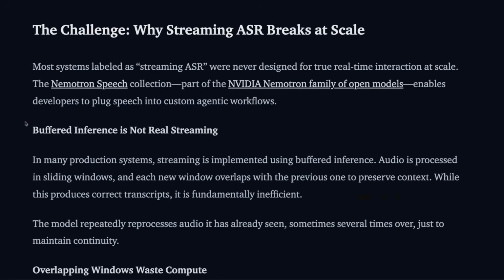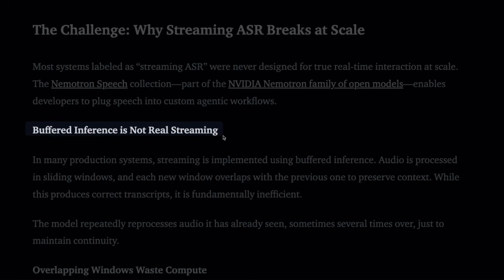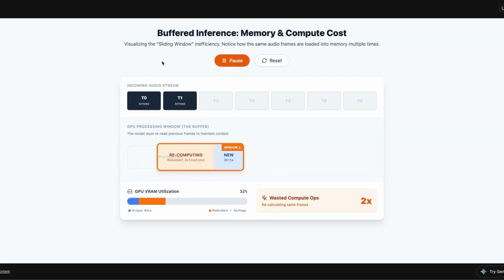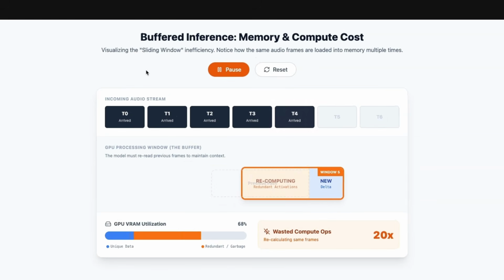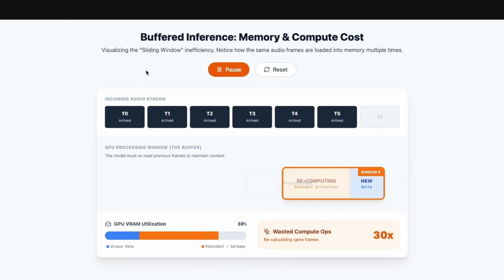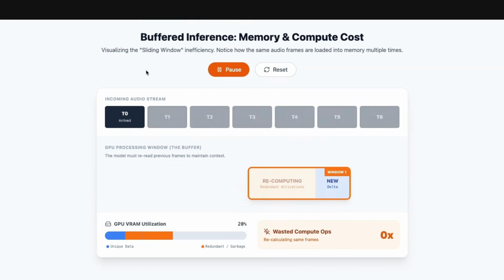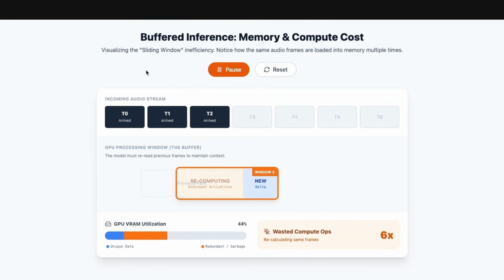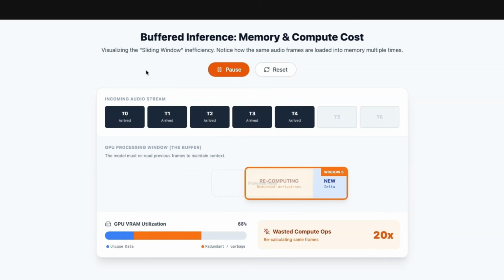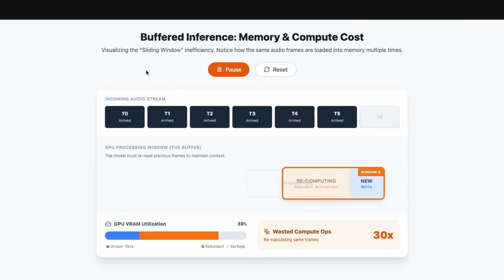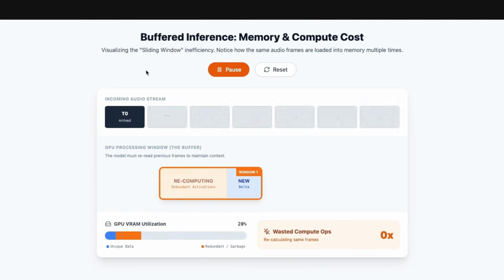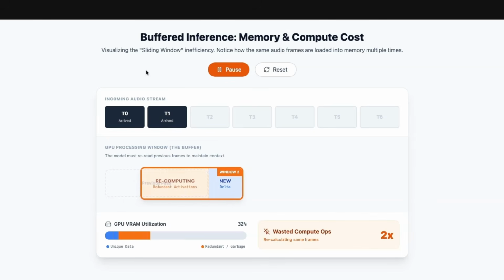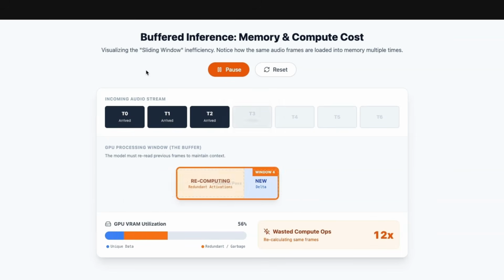However, these models have one major limitation when it comes to streaming responses. They use something called a sliding window approach, or buffered inference. This way, they're able to keep context of the previous audio signal. However, the model must reread previous frames to maintain context, and as a result, as the incoming audio stream increases in duration, you're going to see much worse GPU VRAM utilization.